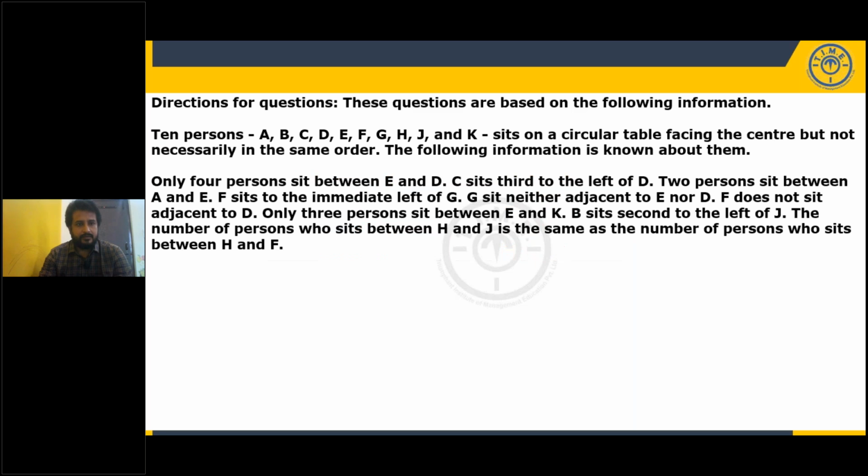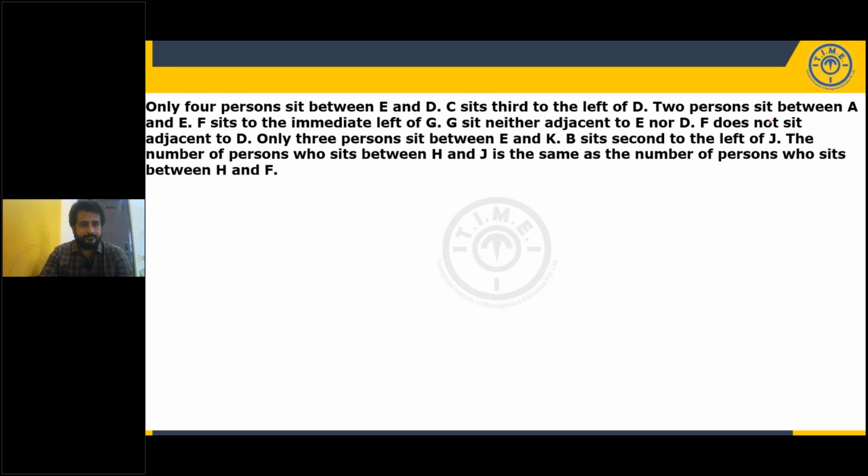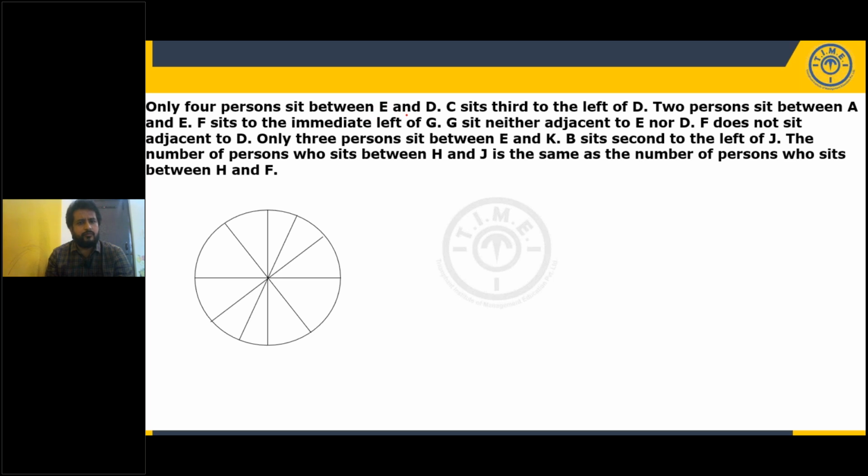Now move to the next set. Here is one more set. 10 persons sitting around a circular table, but not necessarily in the same order, and all are facing the center. Okay, let's solve it. So here is the structure. All are facing center. Only 4 persons sit between E and D. We have given 10 persons, 4 between E and D means E and D should be in opposite positions.